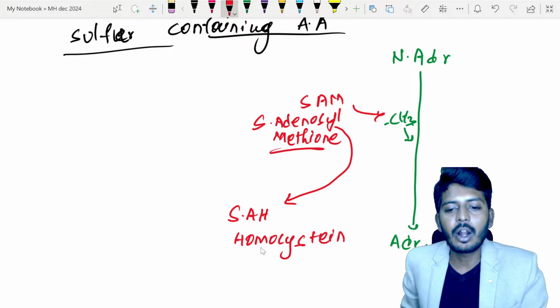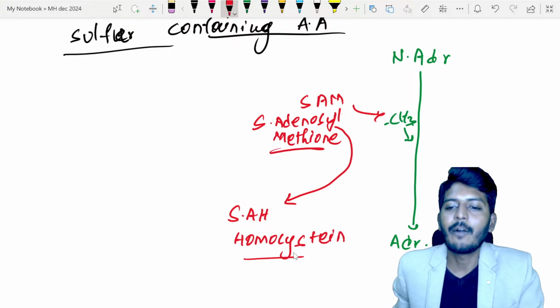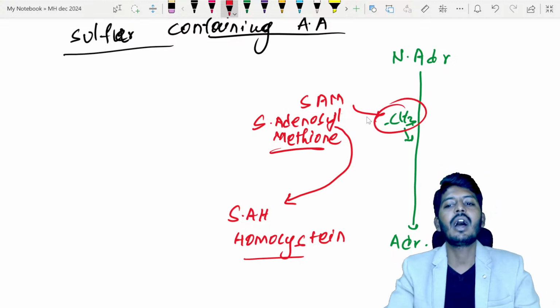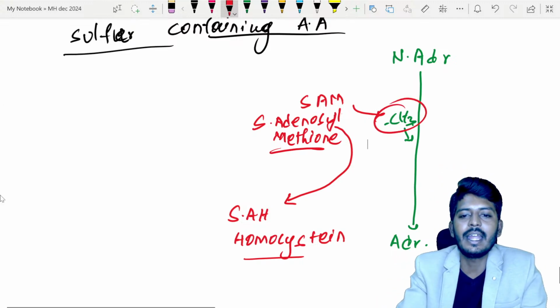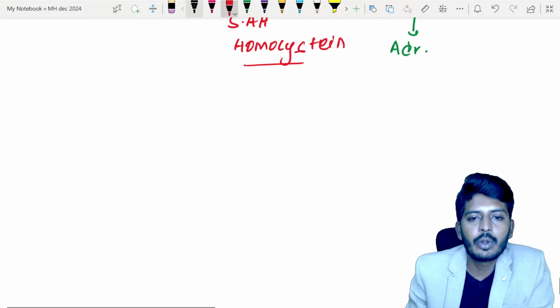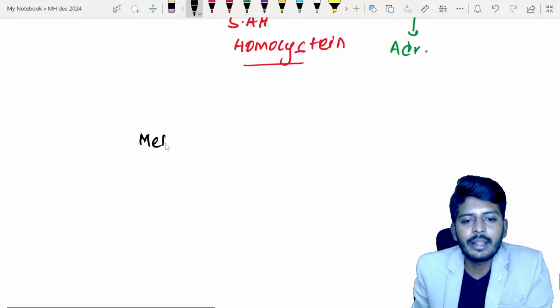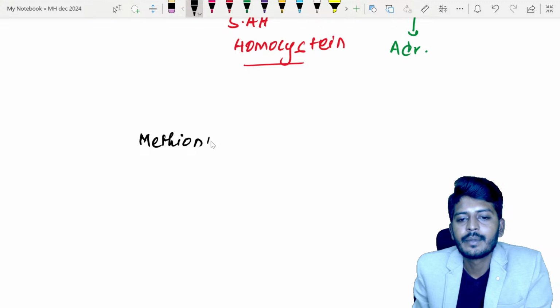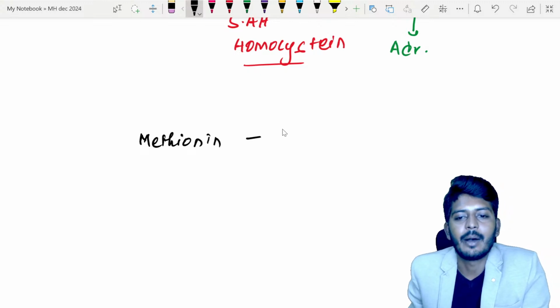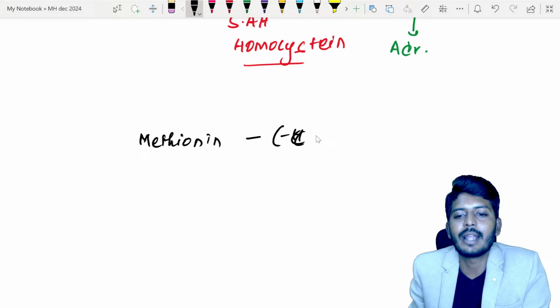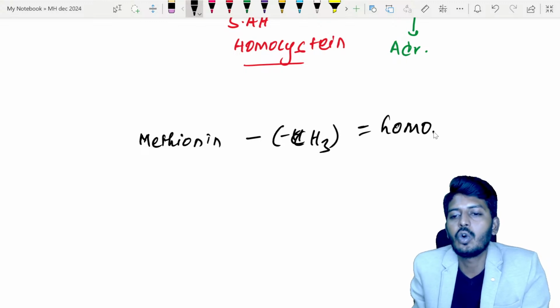Basically, methionine is converted into homocysteine after removal of the methyl group. So methionine minus a methyl group is equal to homocysteine.